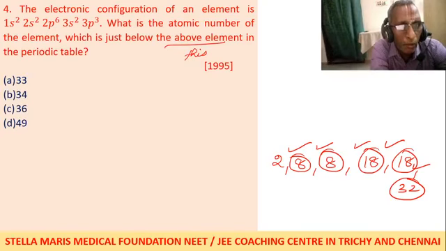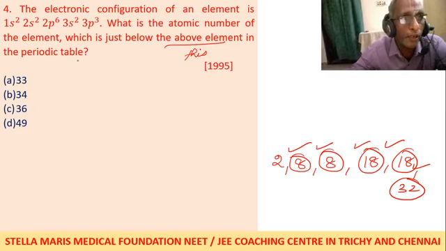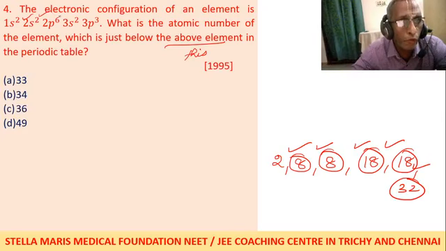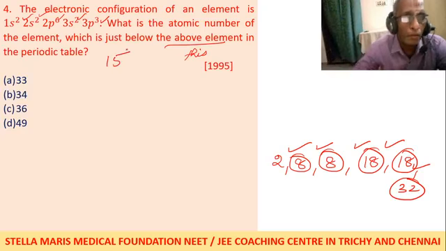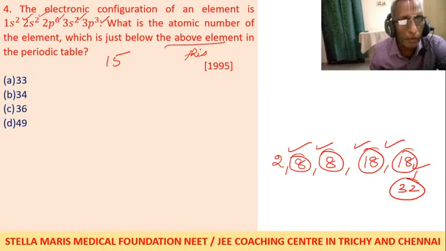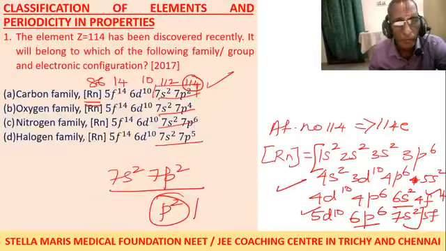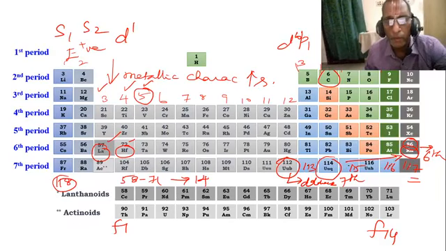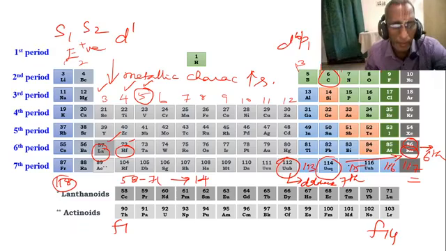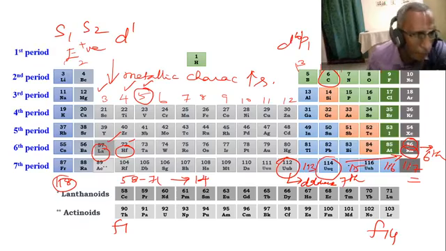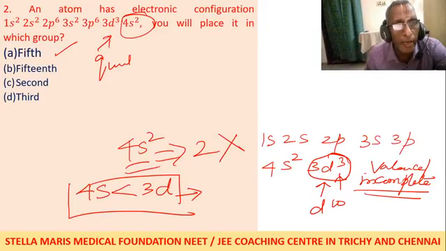First, let us find the atomic number of the element with the electronic configuration. So 2, 2 plus 2 is 4, 4 plus 6 is 10, 10 plus 2 is 12, 12 plus 3 is 15. So the element with this electronic configuration has atomic number 15. Here you see the 15, phosphorus. So below phosphorus, arsenic, 15 plus 18, 33.